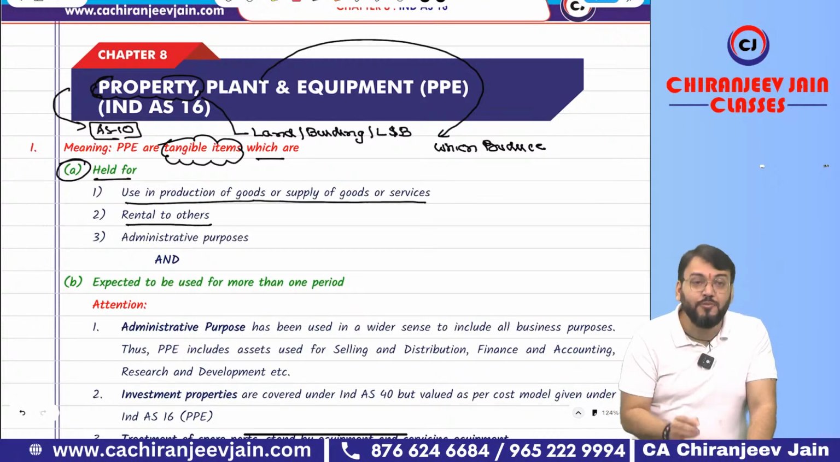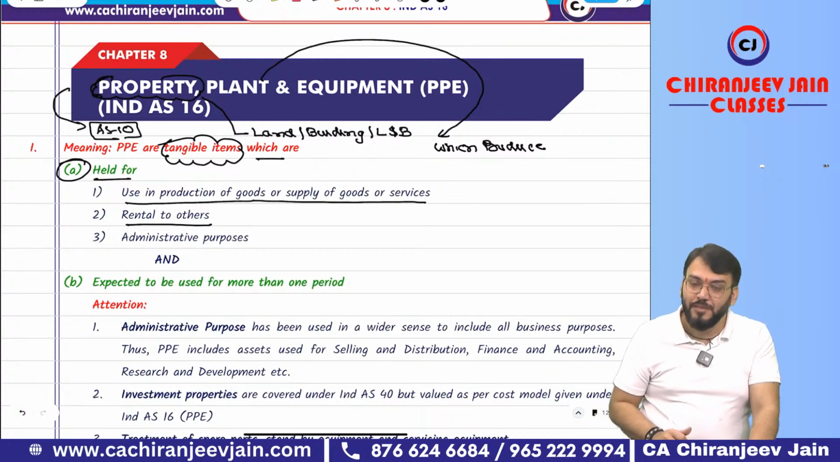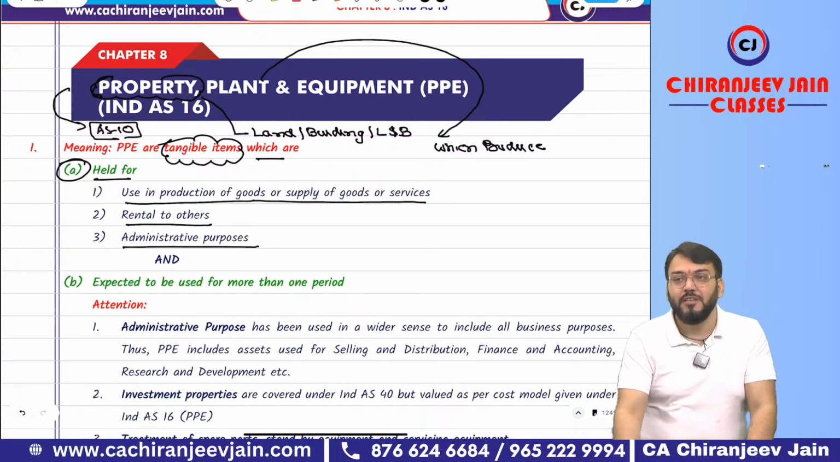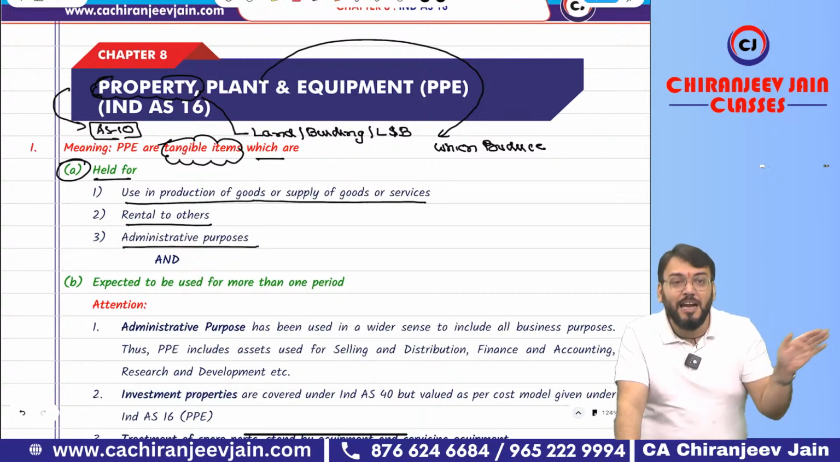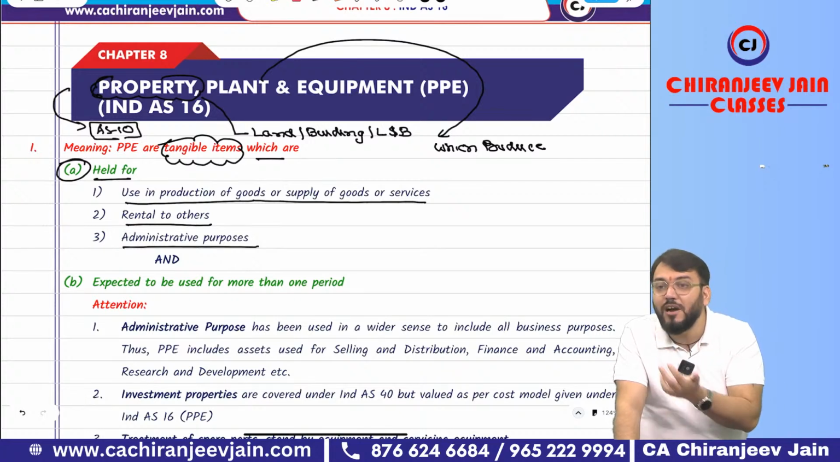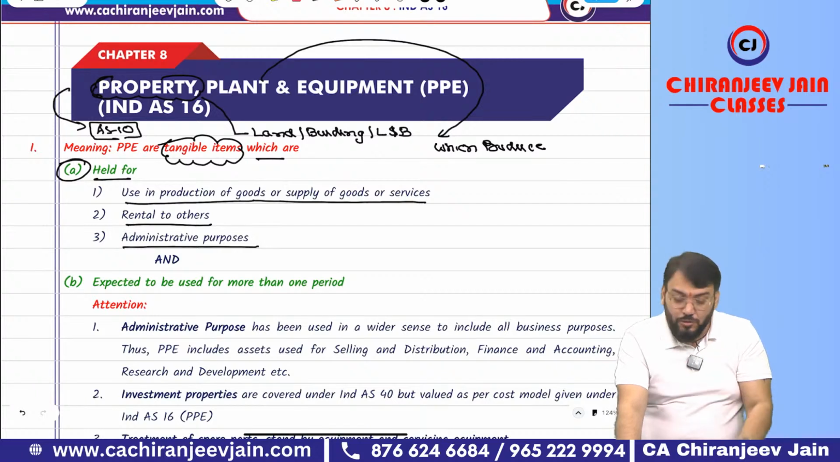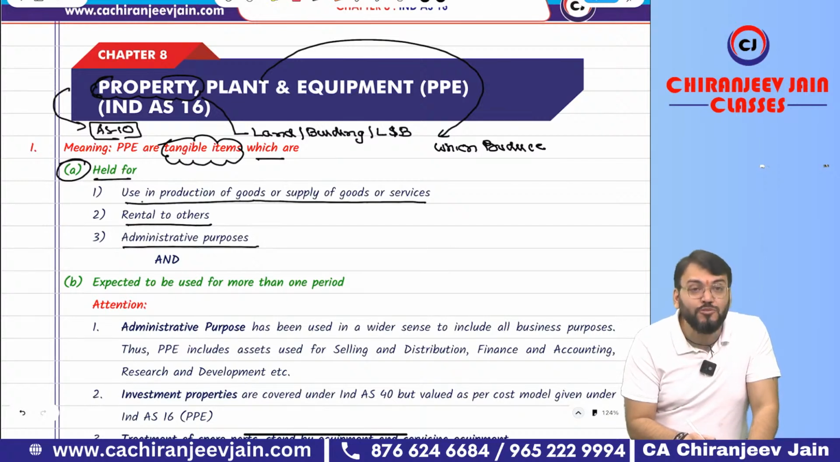Or for rental to others. If you have given some tangible item on rent, that will also be property, plant and equipment. And for administrative purposes, it is quite possible. Just try to understand. Right now we are in a classroom. In the classroom I am supplying services, but there is one admin office also. In that admin office, neither am I doing any production, nor am I supplying any goods or services. So whatever tangible item I have in that admin office is also my property, plant and equipment. Correct. So which I use for admin purposes.